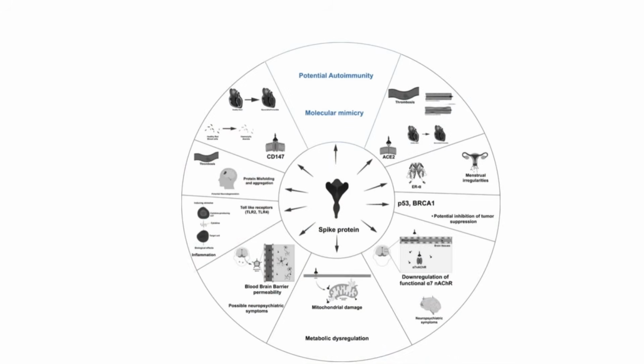Angiogenesis. It has a lot of functions. The point here is that the outcomes the author claims could be, again, inflammation of the heart and some of the vasculature diseases as well. And the last one is that spike protein itself could be mimicking some of our own proteins. So basically, mimicry of our own proteins. And as a consequence of that, it could lead to some of the autoimmune conditions.